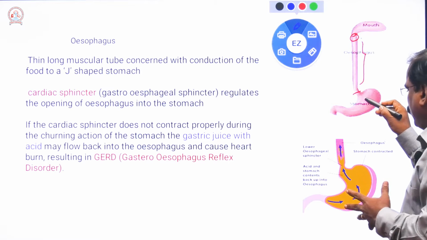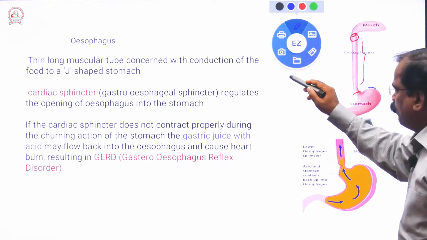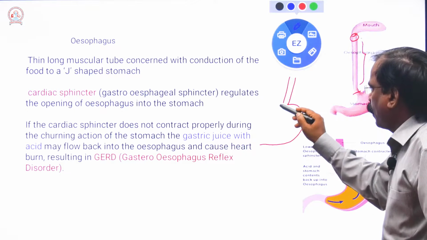So this is the stomach. Here the esophagus joins with the stomach.